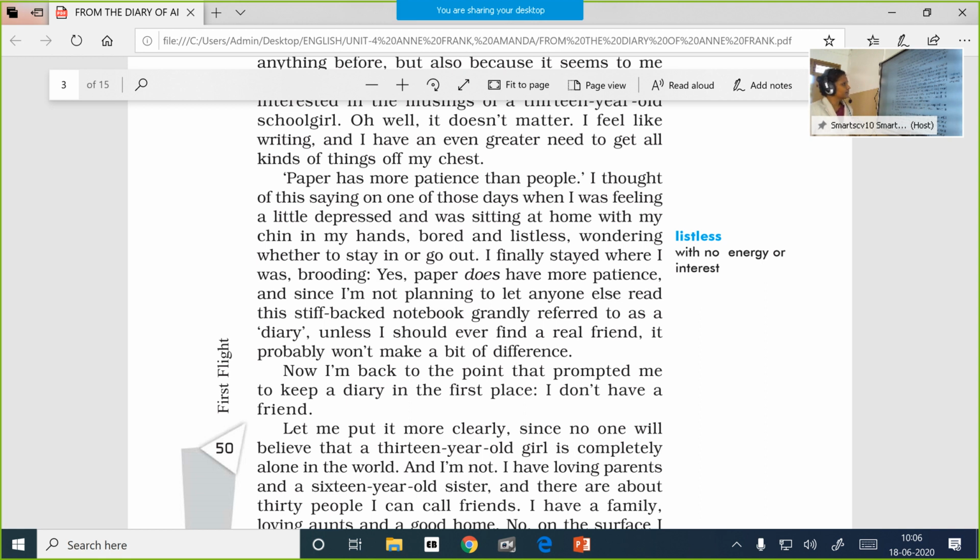So paper has more patience than people. People will often be busy with so many activities, and so they would rarely get any time to listen to children. So it is better to share your time with paper rather than spending your time with people, because paper has more patience than people. So that is why she decided to write things down. And she also says that she decided not to share her thoughts that have been entered in this book with anyone unless she finds a very faithful friend.